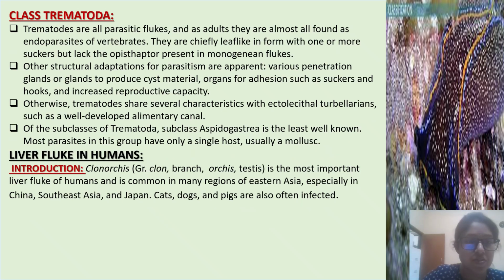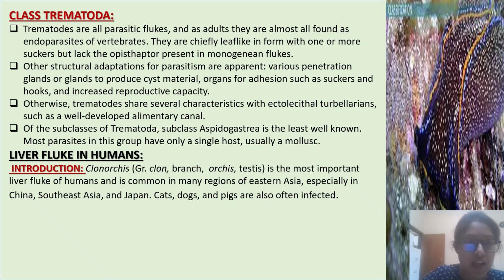Next class, Trematoda. Trematodes are all parasitic flukes, and as adults they are almost all found as endoparasites of vertebrates. They are chiefly leaf-like in form with one or more suckers but lack the opisthaptor present in the monogenean flukes.